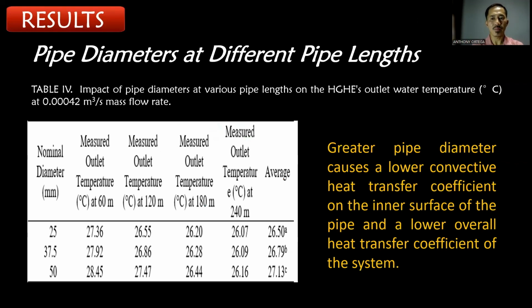The impact of pipe diameters on the HGHE outlet water temperature at various pipe lengths is displayed in table 4.